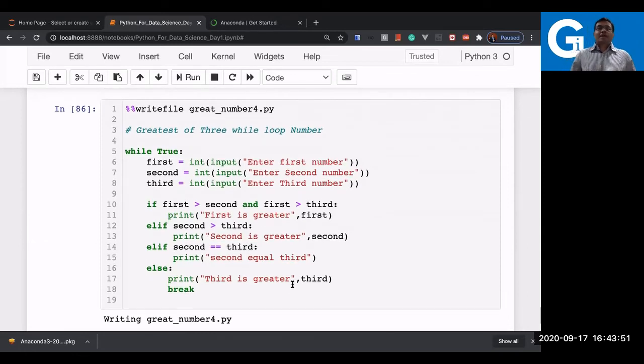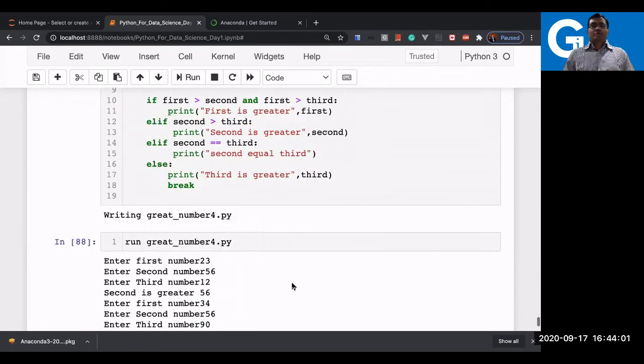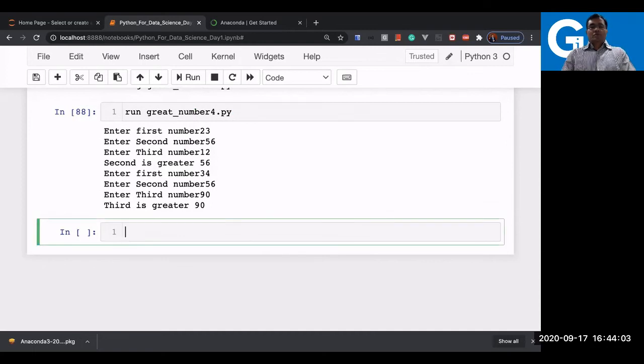So I hope you understand how to write the basic control structures like if, elif, and else. The next thing is the for loop.